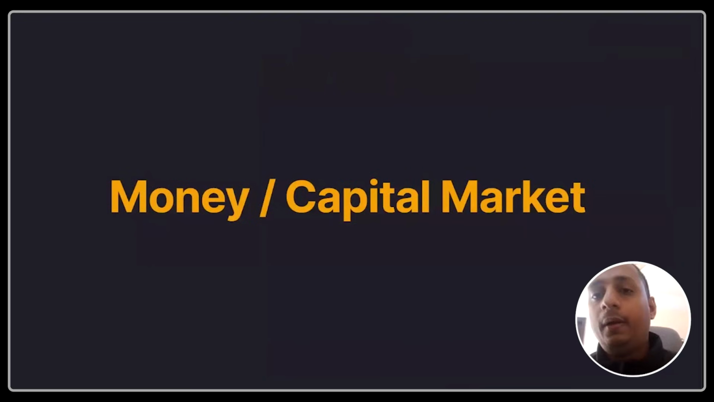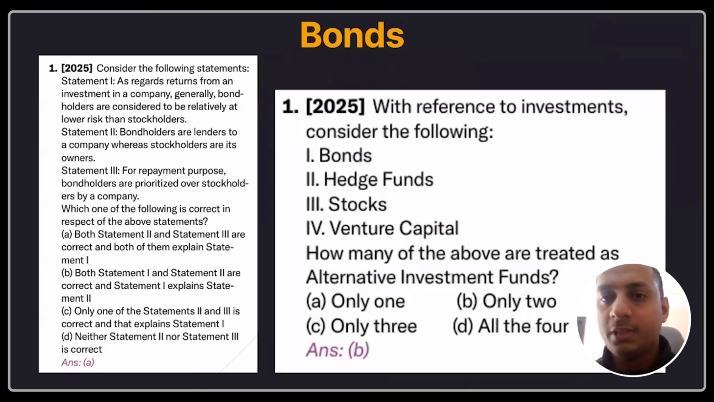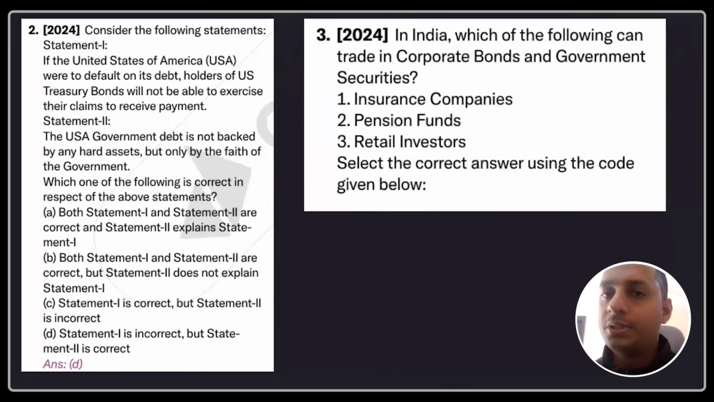capital market. Now, the only thing predictable in capital market is the bonds. Money market, nothing is predictable. But capital market, we will definitely be sure that UPSC will ask at least one question with respect to bonds. In 2025, 2 questions were there with respect to bonds. You can see here, bondholders and the alternative investment fund. 2024, 2 questions were there with respect to bonds.